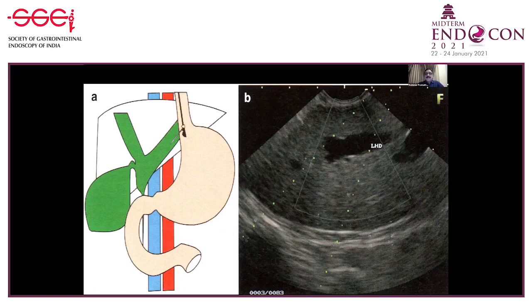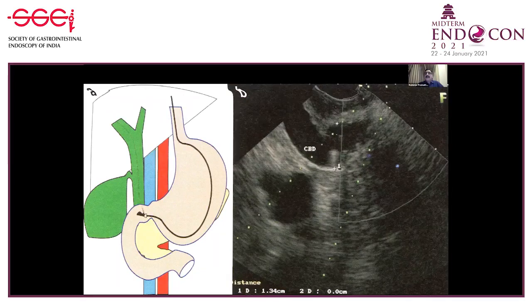vein. The distance we choose to puncture should have between 1 to 3 centimeters of parenchyma intervening before the bile duct, and a sufficiently dilated bile duct should be chosen in these circumstances. When we choose the extrahepatic common bile duct from the duodenal bulb, we choose the suprapancreatic portion of the dilated CBD. Again, the procedure remains standard: intervening vasculature must not be present, and then the needle is punctured. Then a guide wire can be used to access either the papilla, or manipulation can be done inside the biliary tree.